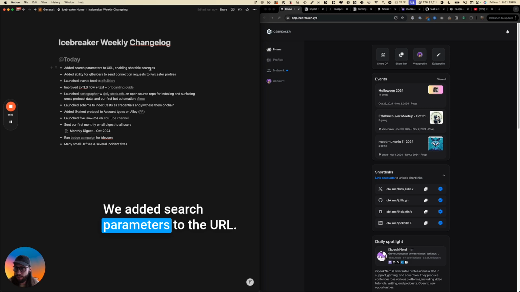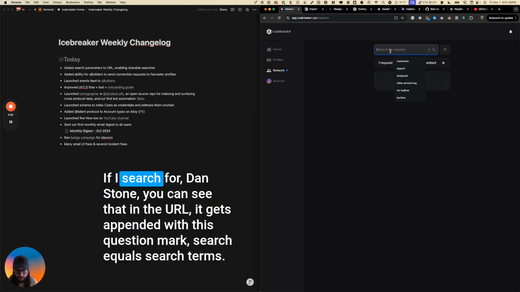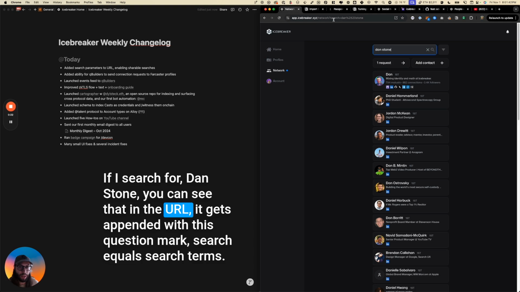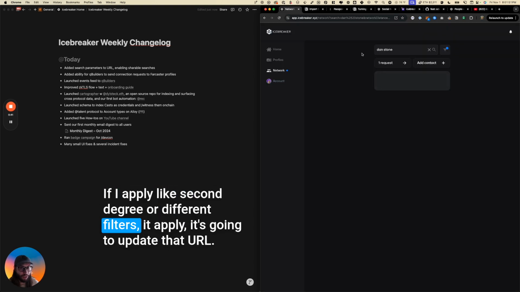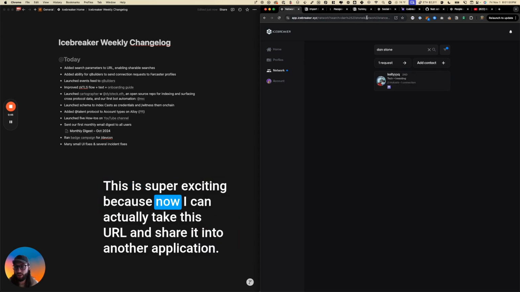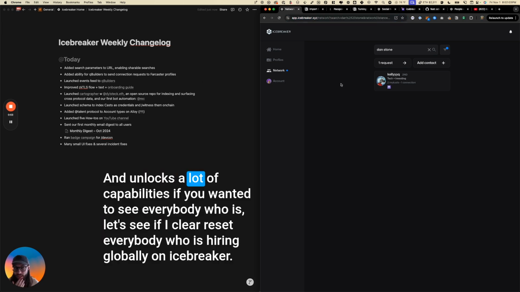Taking it from the top. We added search parameters to the URL. This means you can now share searches, which is really cool. If I search for Dan Stone, you can see that in the URL it gets appended with a question mark, search equals search terms. If I apply second degree or different filters and hit apply, it's going to update that URL. This is super exciting because now I can actually take this URL and share it into another application. That's really exciting to me and unlocks a lot of capabilities.